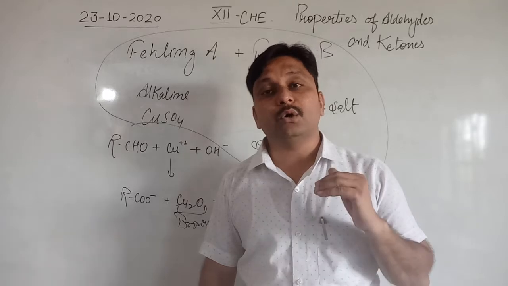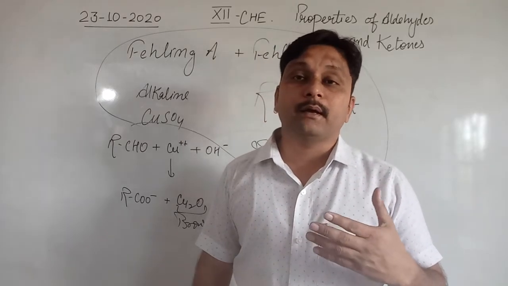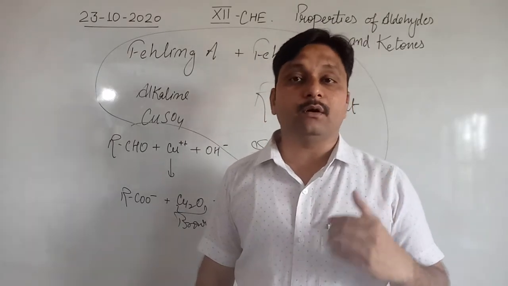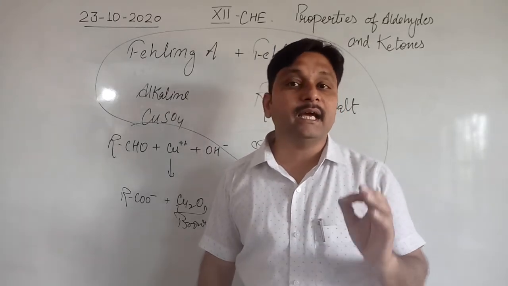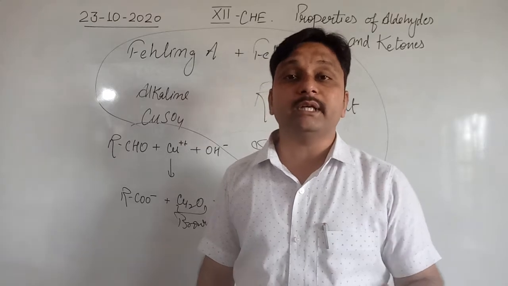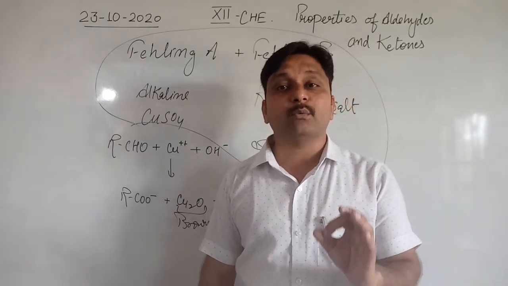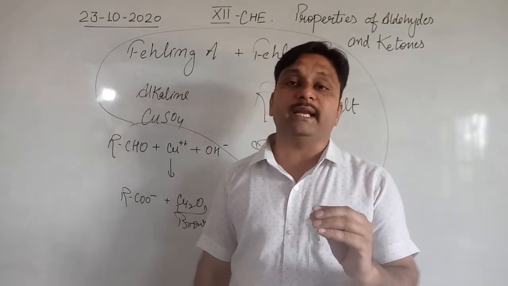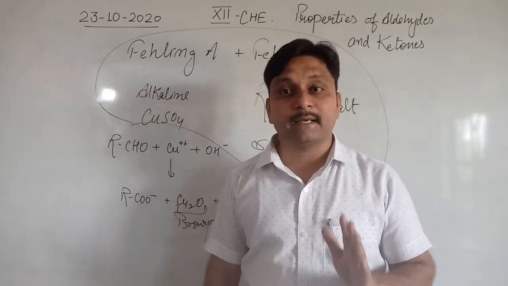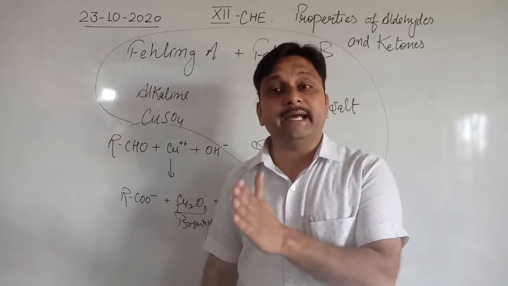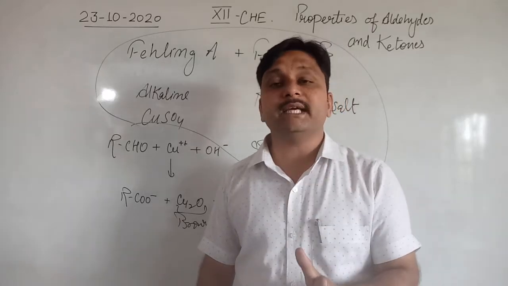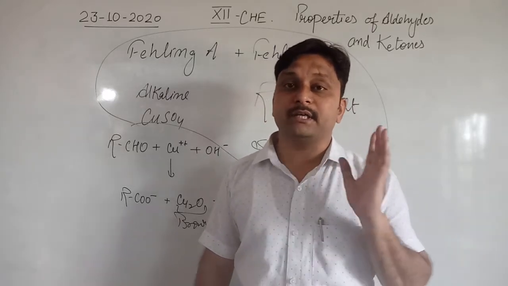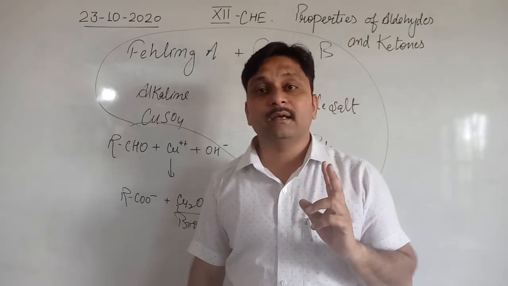Benzaldehyde can't be oxidized into carboxylate ion or the carboxylic acid or benzoic acid. Simply we can say aromatic aldehydes have no tendency to convert into aromatic carboxylic acid in presence of the Fehling solution. Clear? But aromatic aldehydes, that is benzaldehyde, can easily convert into benzoic acid in presence of the Tollens reagent. So that is the difference.